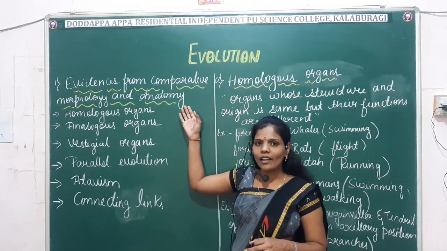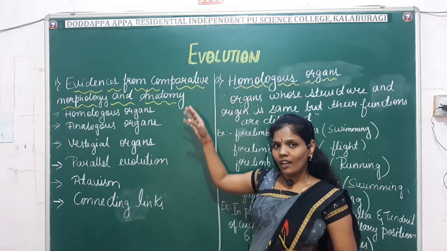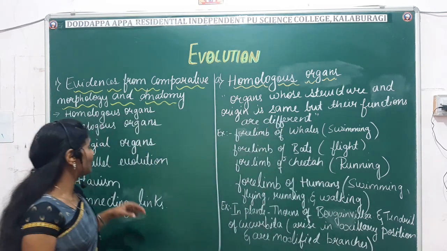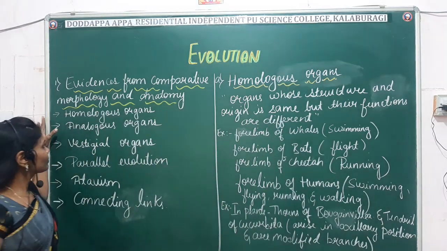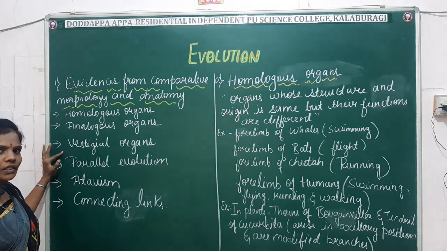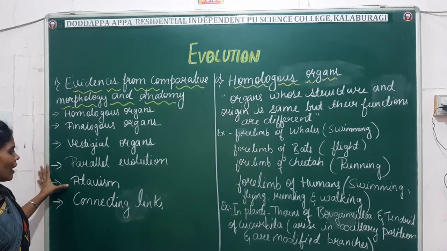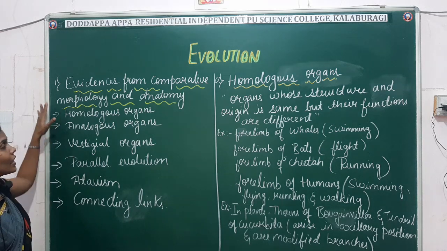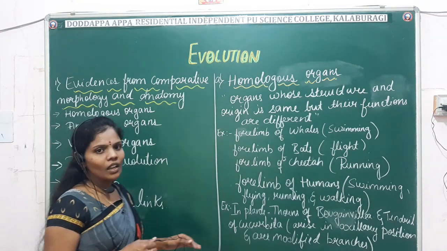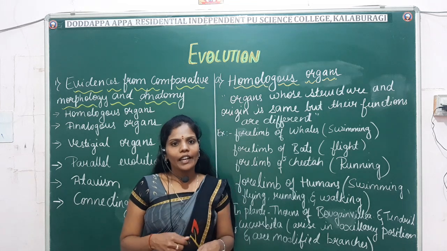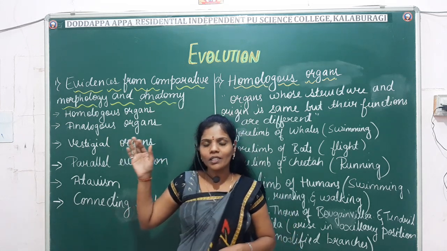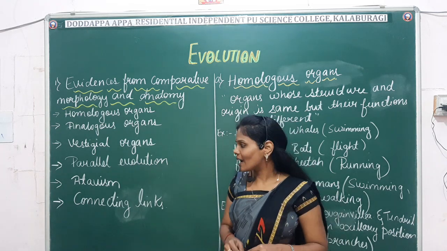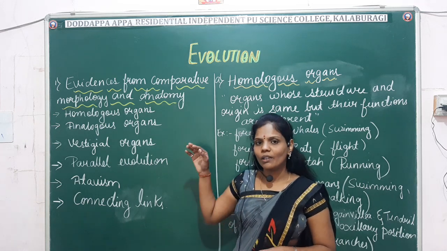Again, this evidence gives rise to different forms. In this evidence we'll be dealing with different examples like homologous organs, analogous organs, vestigial organs, parallel evolution, atavism and connecting links. So these are the different forms we will be dealing with in the first evidence, that is the evidence from comparative morphology and anatomy. In detail, one by one, we will study them now.